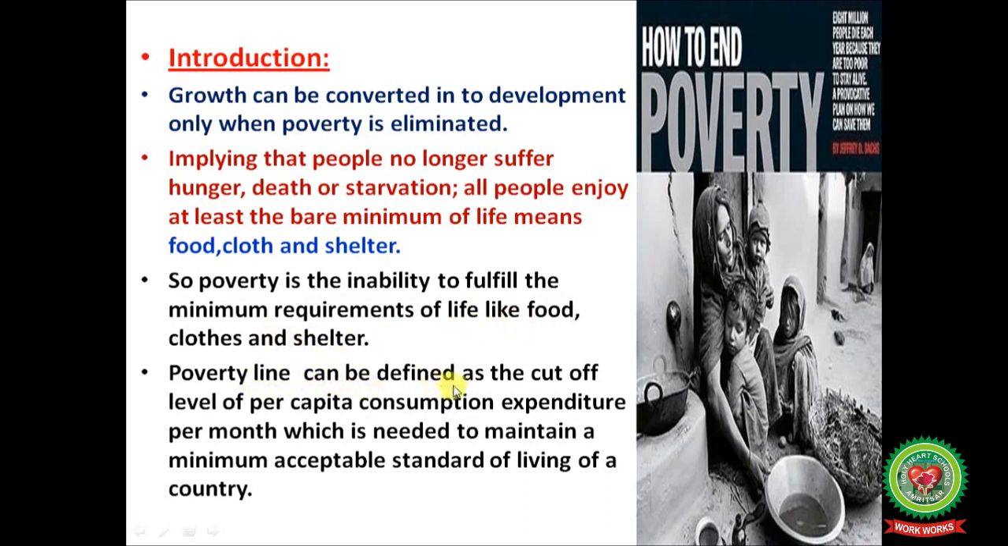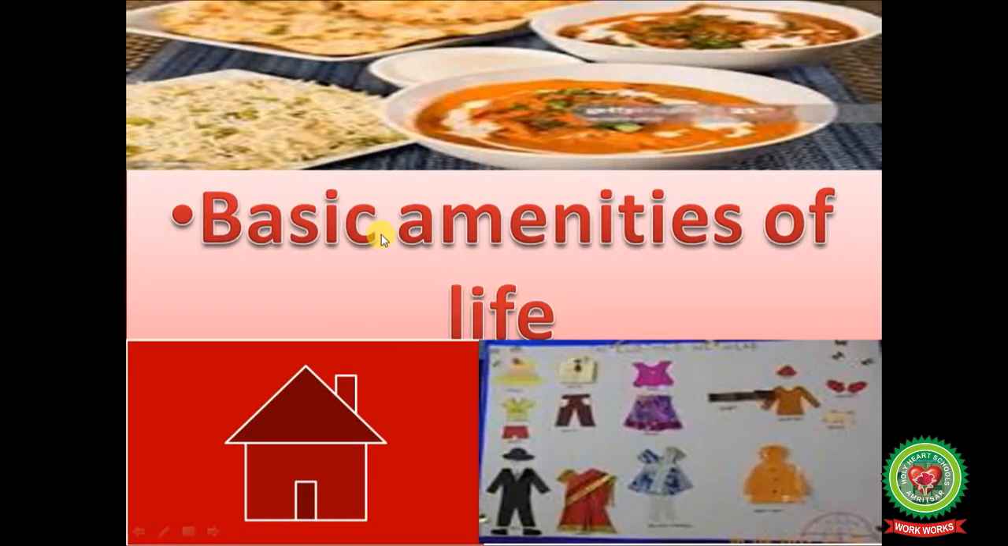Poverty line can be defined as the cutoff level of per capita consumption expenditure per month which is needed to maintain a minimum acceptable standard of living of a country. Basic amenities of life like food, cloth and shelter.